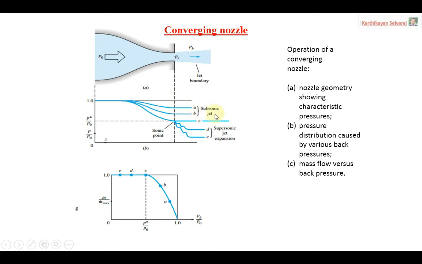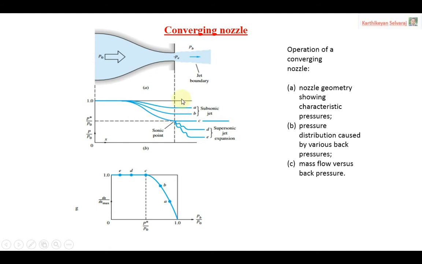We are experiencing some flow in subsonic condition and some flow in supersonic condition. That means at the exit we are getting subsonic, similarly supersonic. The flow coming out of this particular location, like a nozzle here, is called a jet. So this is called a jet boundary, upper boundary and lower boundary. After the exit they are saying subsonic jet output, similarly supersonic jet output. These are the things we have to know before dealing with the explanation.